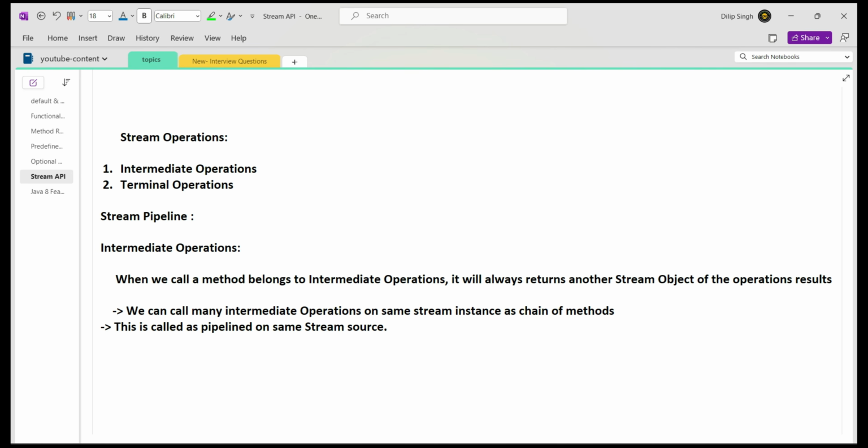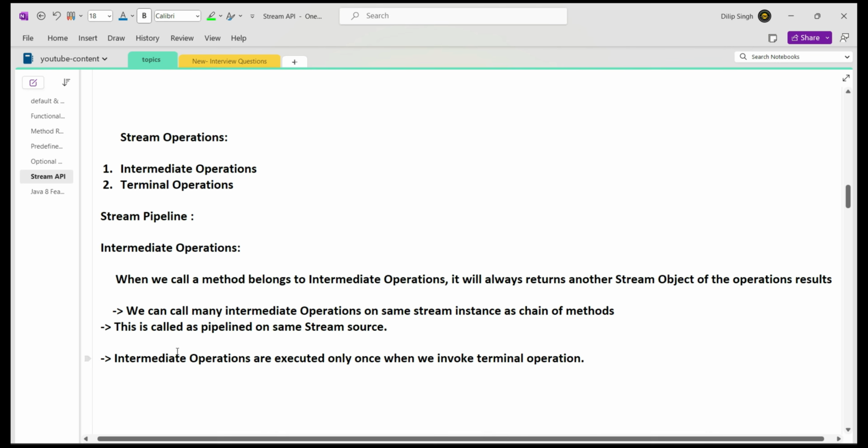Okay, pipeline on the same intermediate operations, pipeline on the same stream source instance. Okay, and one more point here: intermediate operations are executed only once, when we invoke a terminal operation.